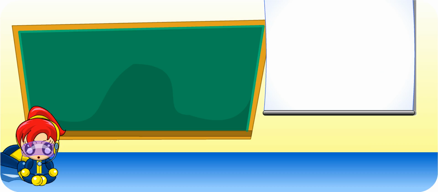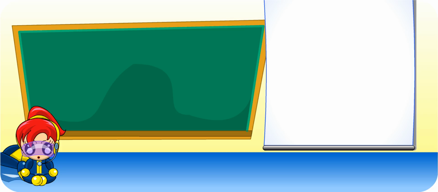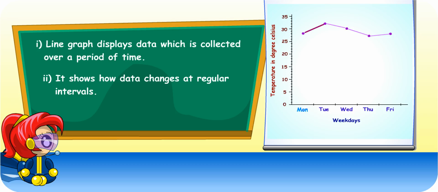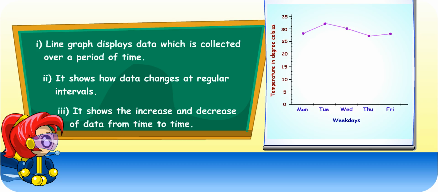So, what have you learned today? I have learned that a line graph displays data which is collected over a period of time. It also shows how the data changes at regular intervals. From a line graph, we can see the increase and decrease of data from time to time.